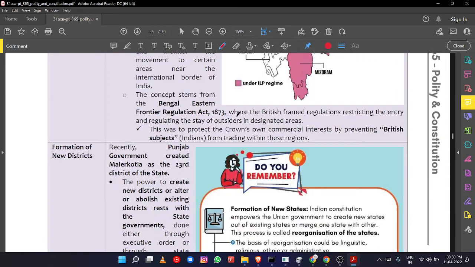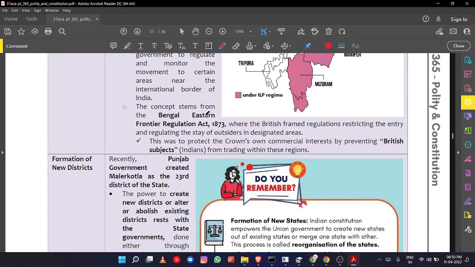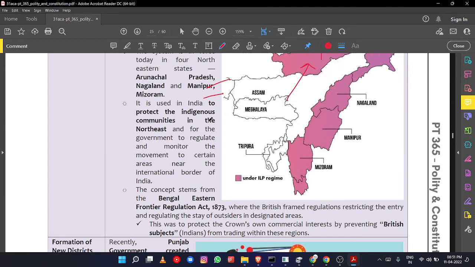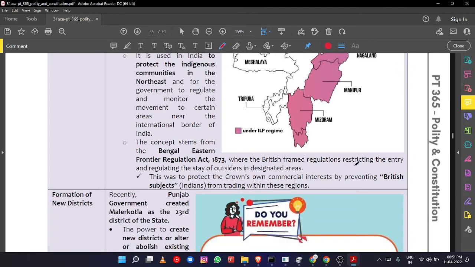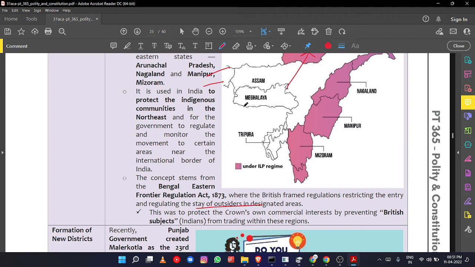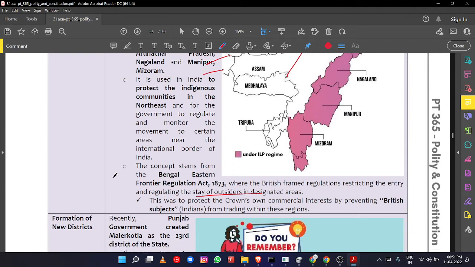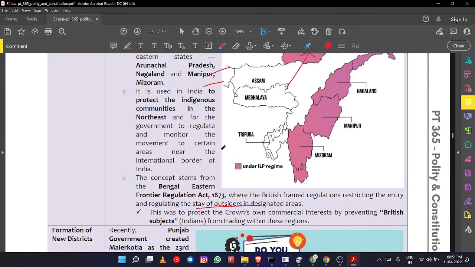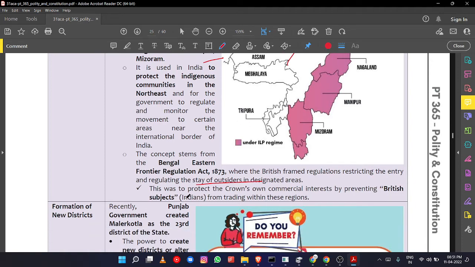Okay, so this is based on the Bengal Eastern Frontier Regulation Act. Earlier, the British passed this particular act for this area only, the northeastern states, where the British framed regulations restricting the entry and regulating the stay of outsiders in the designated areas. So outsiders cannot enter this Bengal Eastern Frontier region. Okay, so that region is protected. Now it is converted into inner line permit.